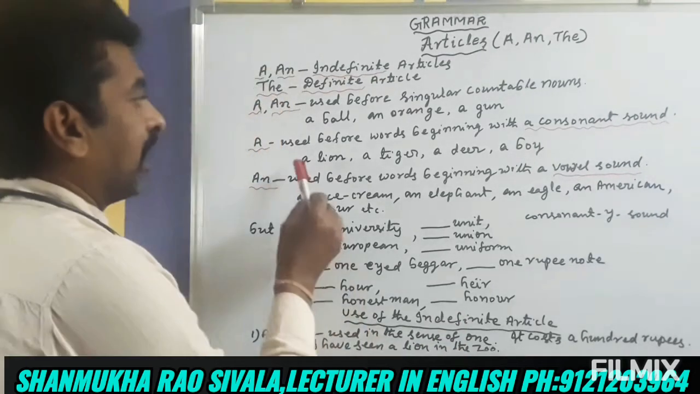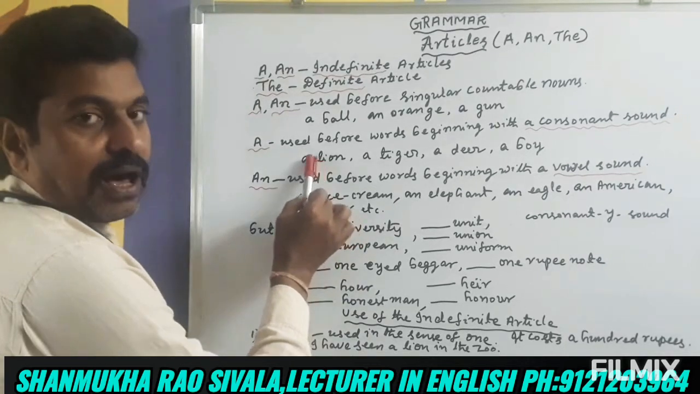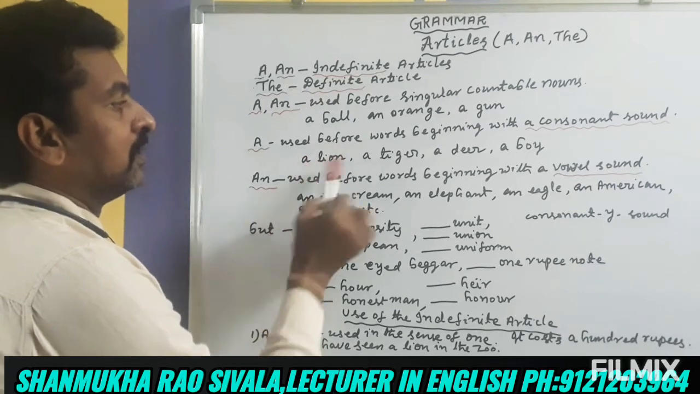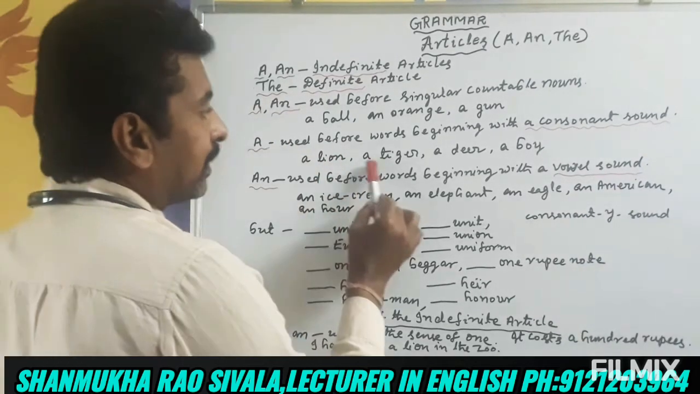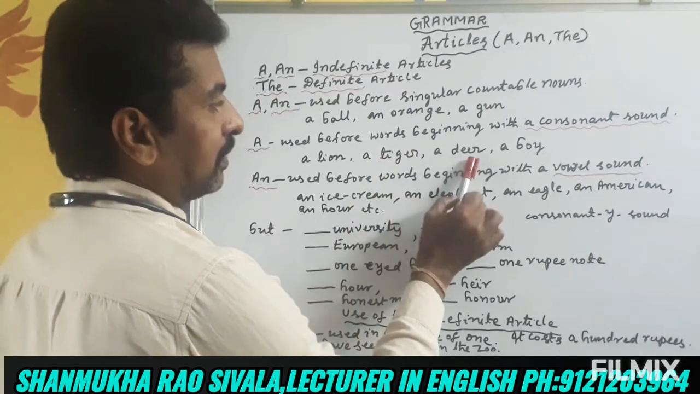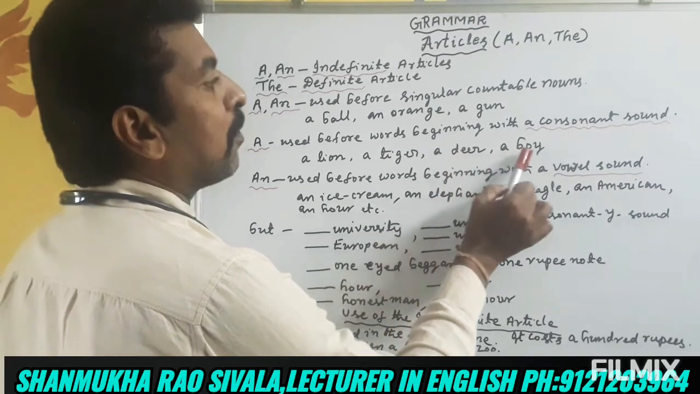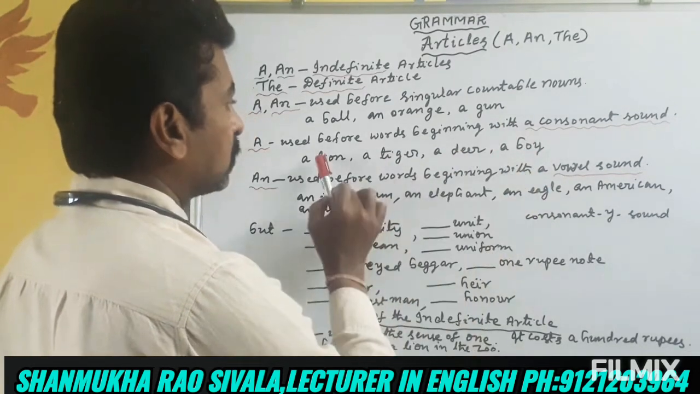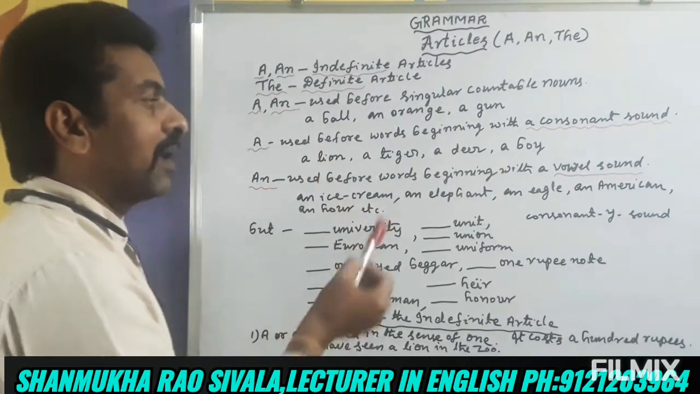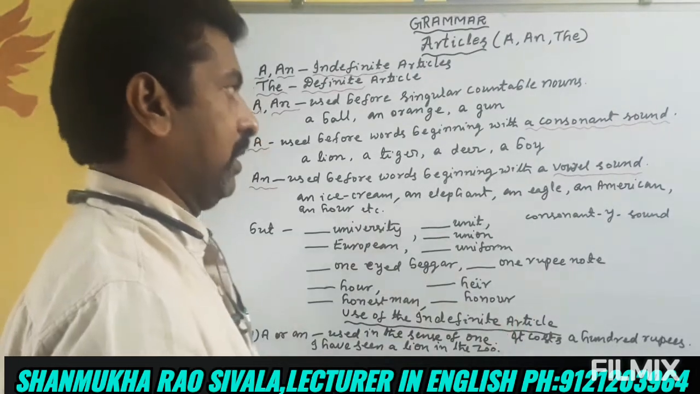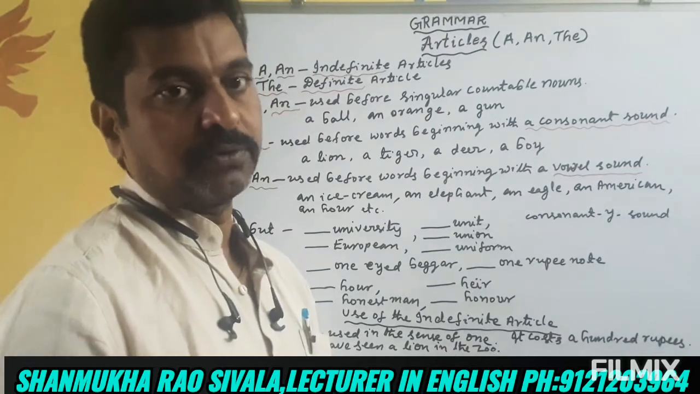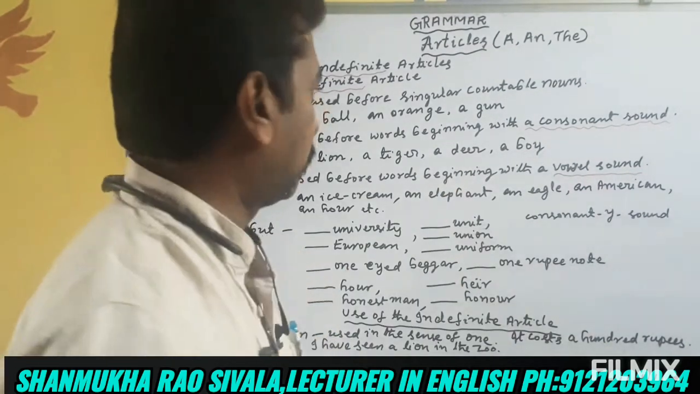Let us see. A lion. The la sound is a consonant sound. So, a lion, one lion. A tiger, ta sound, consonant sound. A deer, da sound, consonant sound. A boy, ba sound, consonant sound. So these are all words beginning with a consonant sound: a lion, a tiger, a deer, a boy and the like. Okay, a is used before words beginning with a consonant sound.